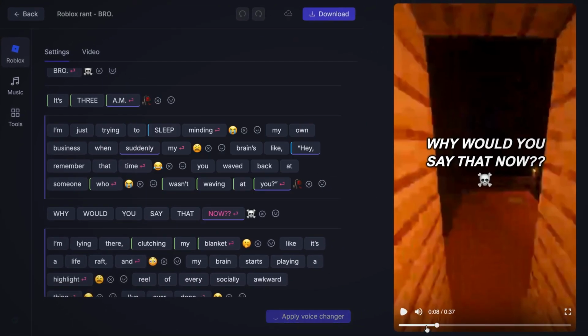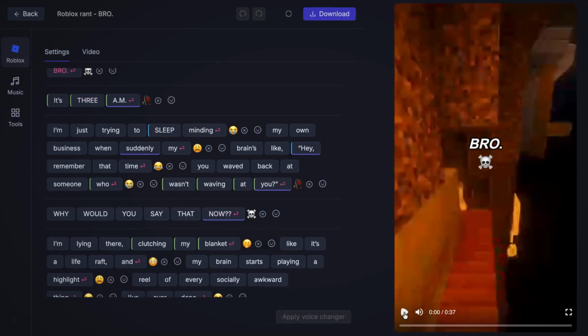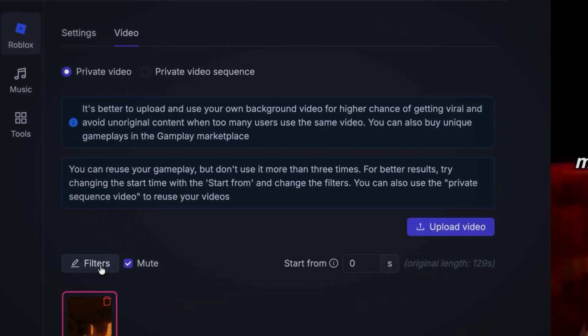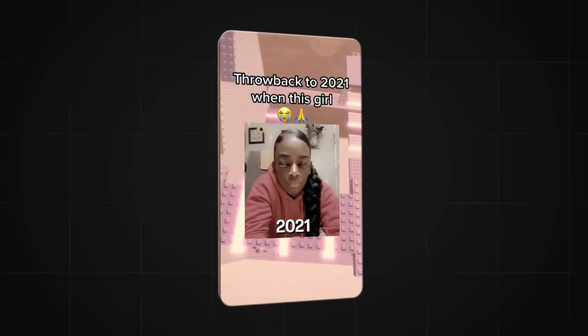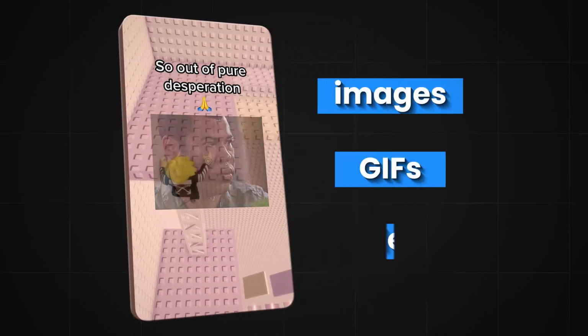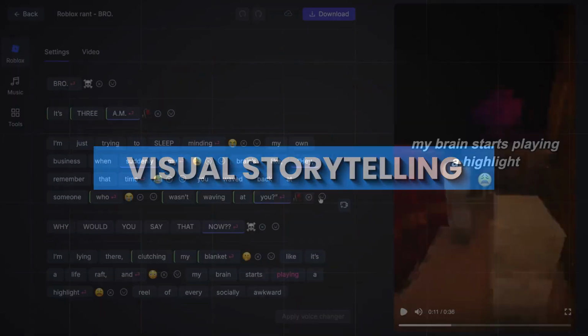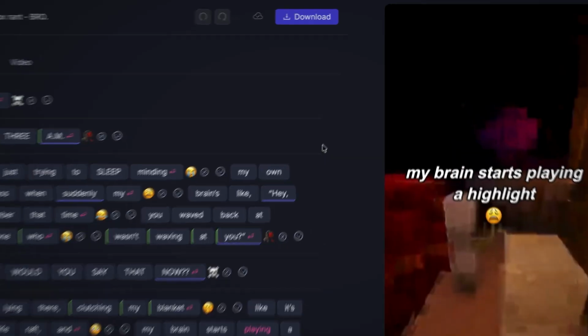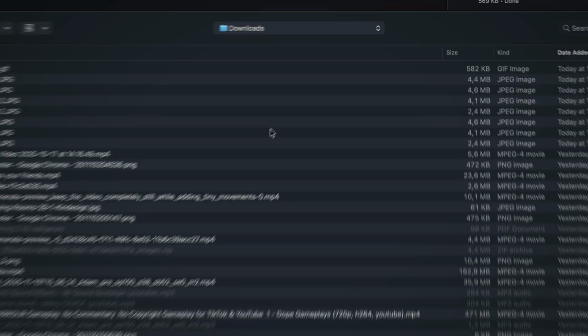If you don't like the Roblox footage used in the video, you can upload your own by switching to the Video tab and clicking on Upload Video. A strategy many creators use to improve retention is overlaying funny images, GIFs, or videos on top of the gameplay. It adds visual storytelling and makes it fun to watch. You can easily do this by clicking the Add Hook button next to a sentence and then upload your visual.